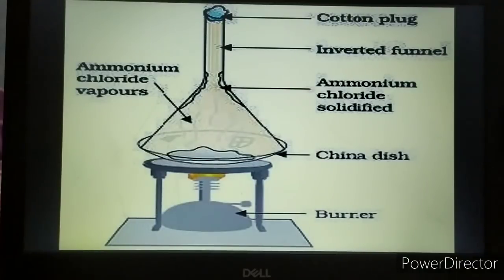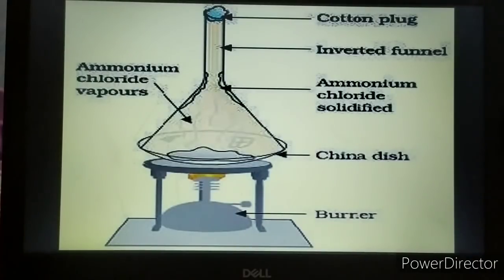Because it is not getting any outlet, it will get collected near the cotton wool, and on cooling it will be converted into solid particles. These solid particles are called the sublimate, and this sublimate can be removed and collected as pure ammonium chloride, and the common salt will remain in the china dish itself.